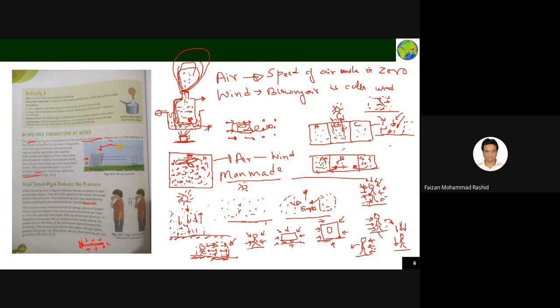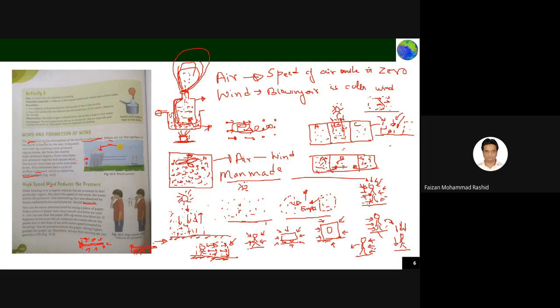But if you blow wind from your mouth on this, what will happen? The pressure on this paper will be only from this area, because the air molecules which were there, you have blown away. Those air molecules are not present in that location now. So the resultant force is only in this direction.